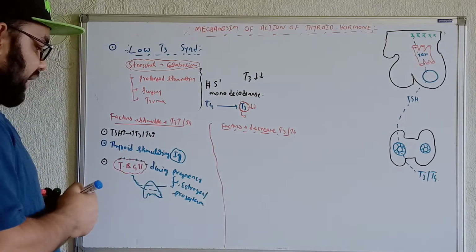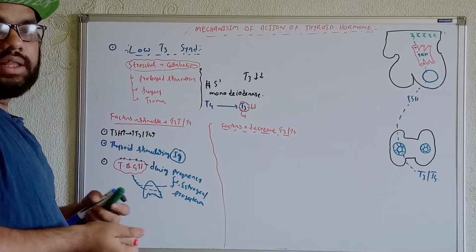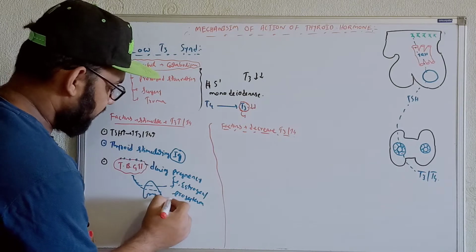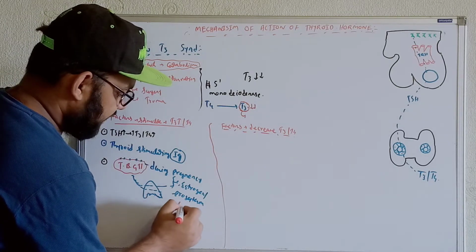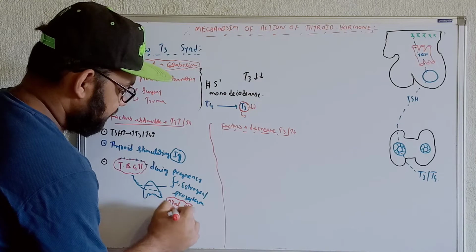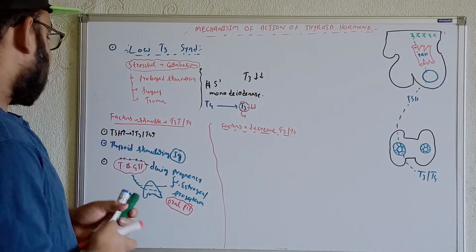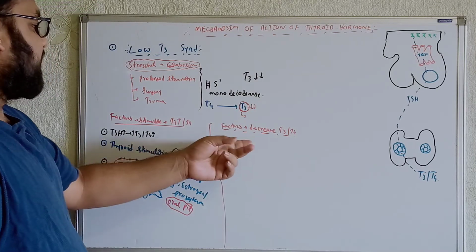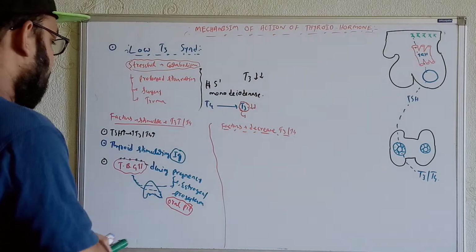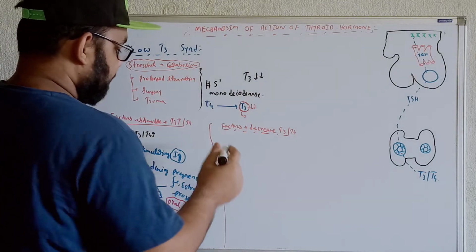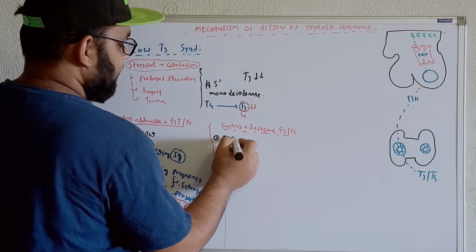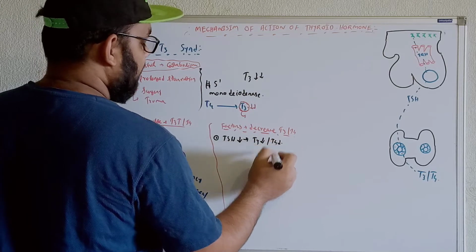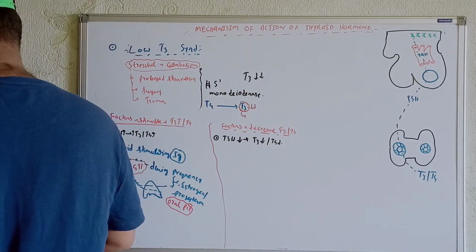So these are the factors. Another thing: if women are taking oral pills, the oral contraceptive pill, at that time also we can get elevations of the thyroid binding globulin protein. So these are the factors that can stimulate the productions of T3 and T4. Now we'll talk about the factors that can decrease the productions of T3 and T4. The first thing: if the TSH level is decreased, then definitely the T3 level will be decreased and the T4 level will also be decreased.